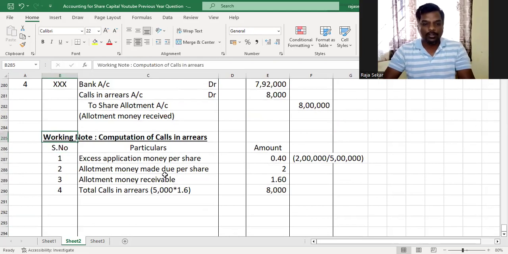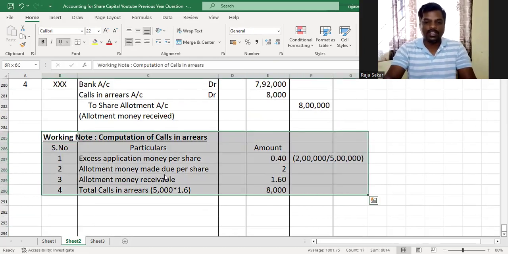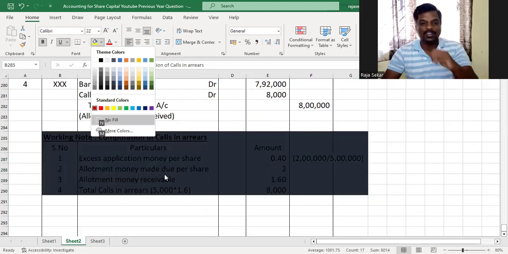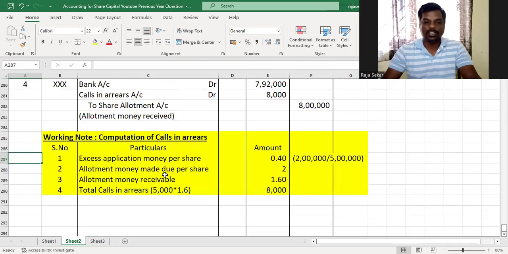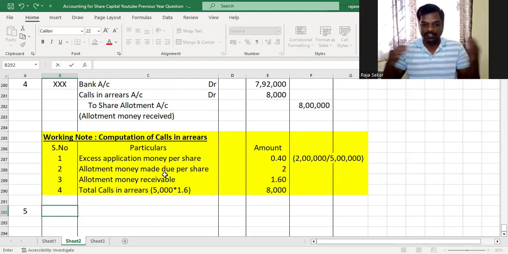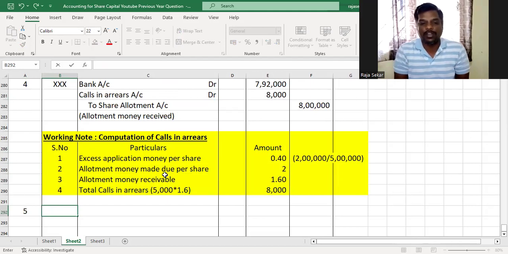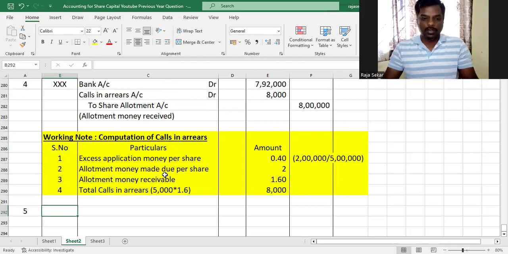Now this working out you cannot do in between the problem, you'll have to do after the problem. As I told you, now I'm doing it as and when it is required, as and when the journal entry requires us to do the working note. But in the examination, after you have a complete understanding of when you have to do the working note, you can leave as much space as is required for the journal entries and do the working note at the end, whenever it is required. Okay, so this working note is done.